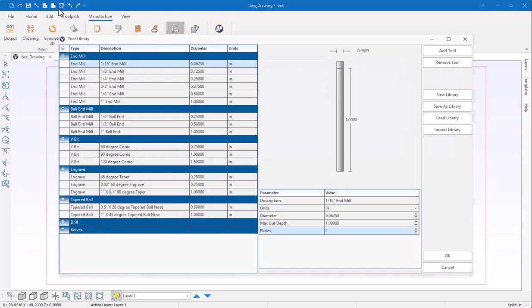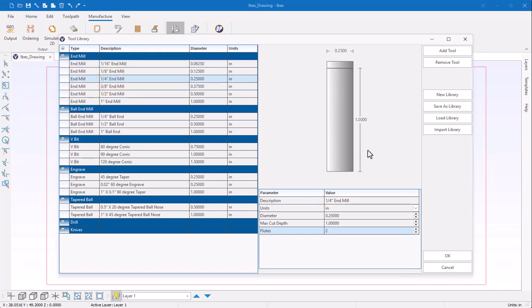I can select that here in the manufacturing ribbon. The tool library interface gives me access to all the tools that are currently loaded in Ibex. And Ibex ships with a default tool library, and these tools represent a general tool profile for their size, like the 1/4-inch end mill here.